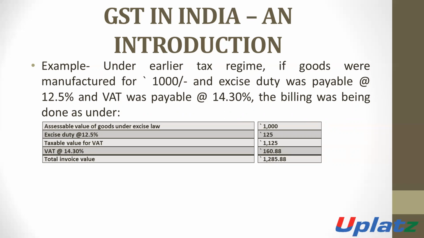So the amount of the bill will be: assessable value is 1,000 rupees plus excise duty, which is 12.5%. The excise duty will be 1,000 into 12.5%, which is 125 rupees. So the total taxable amount for the VAT is 1,125.